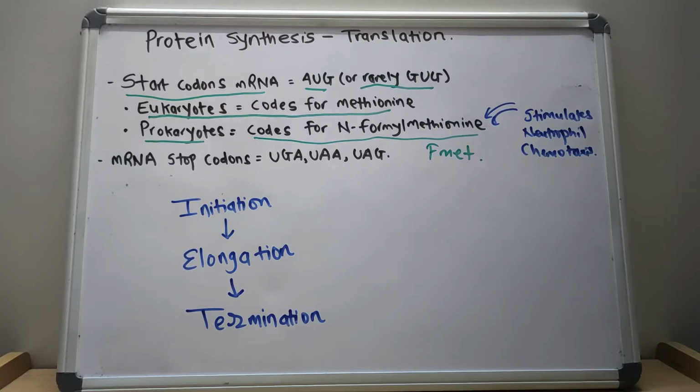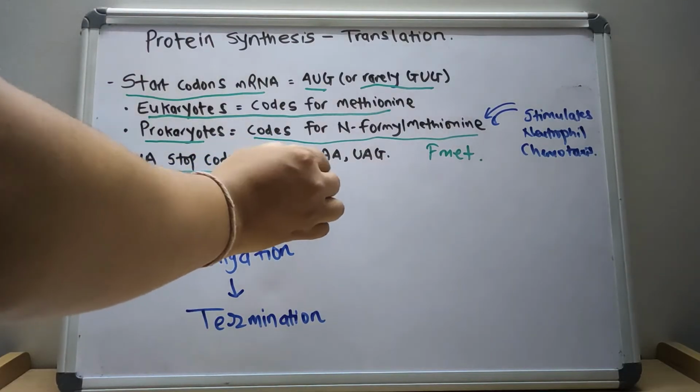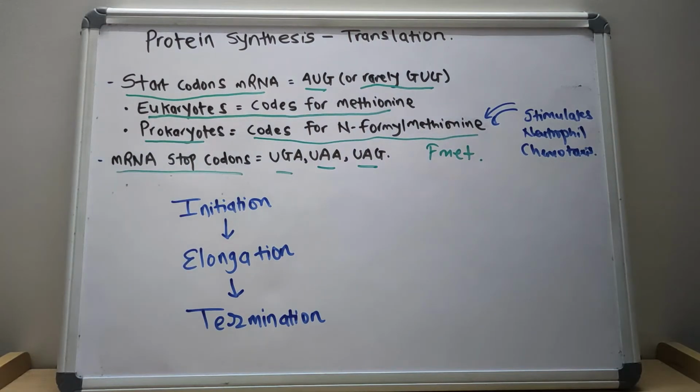The N-formyl methionine stimulates neutrophil chemotaxis, which is really helpful in innate immunity. And the mRNA stop codons are UGA, UAA and UAG. These are the stop codons which help to stop the protein synthesis.